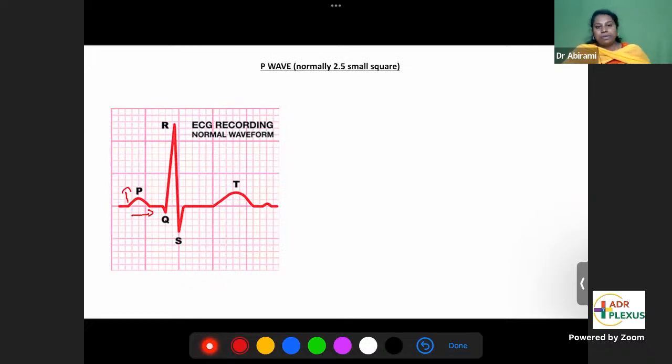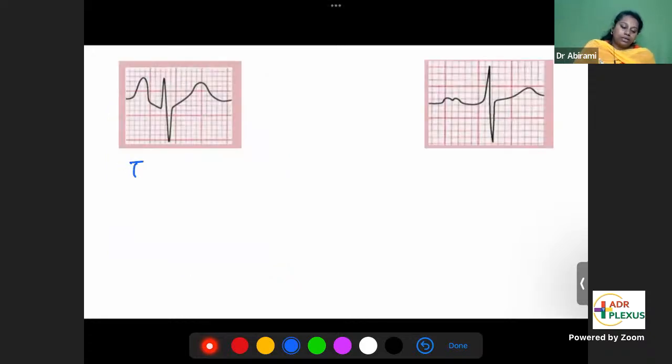So what is the normal P wave? Normally, the P wave should be 2.5 small squares in width as well as in height. If it goes more than 2.5 small squares in width, that's called wide P. If it's taller than 2.5, tall P. So how will you correlate this?